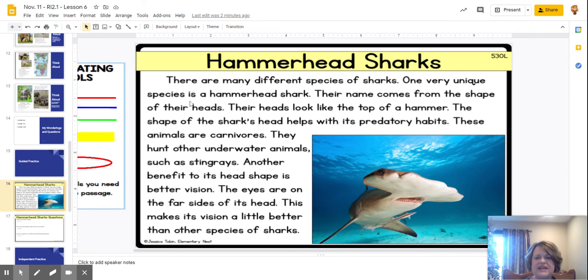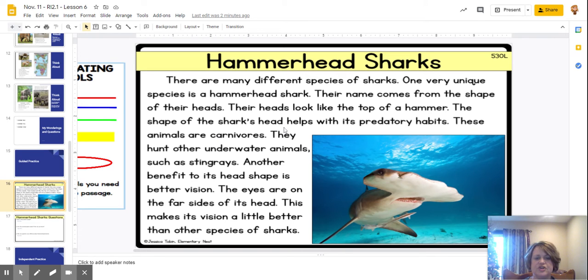One very unique species is the hammerhead shark. Their name comes from the shape of their heads. Their heads look like the top of a hammer. Kind of like if you were taking a hammer to hit on something, you would have the top shape and then you would have your stick. So they think that it looks a little bit like a hammer.